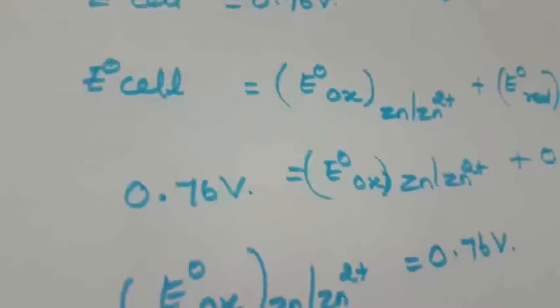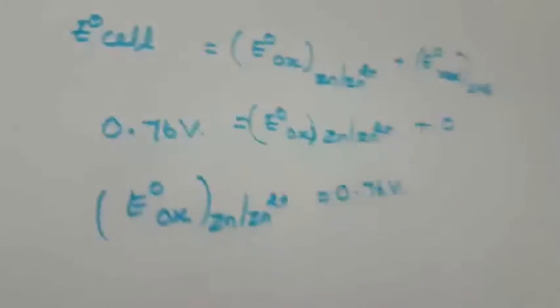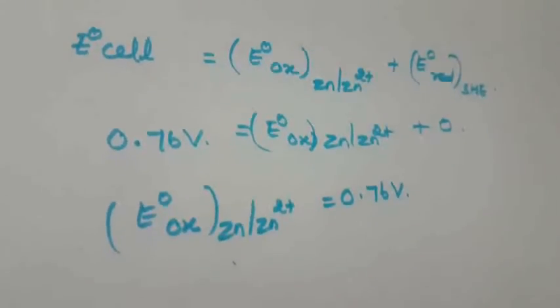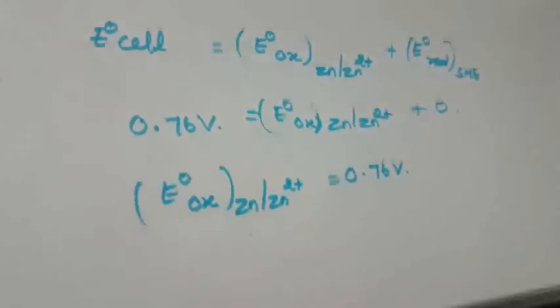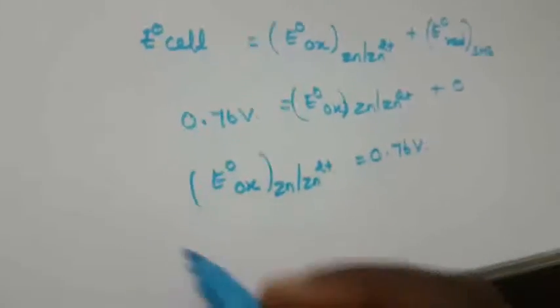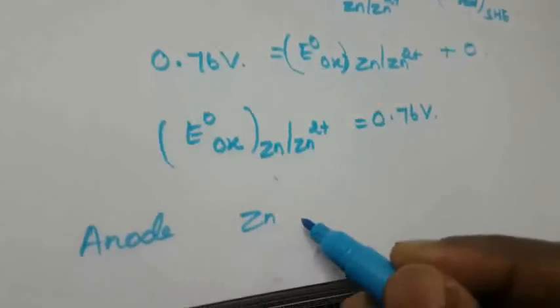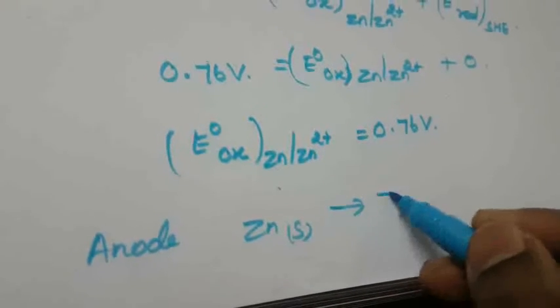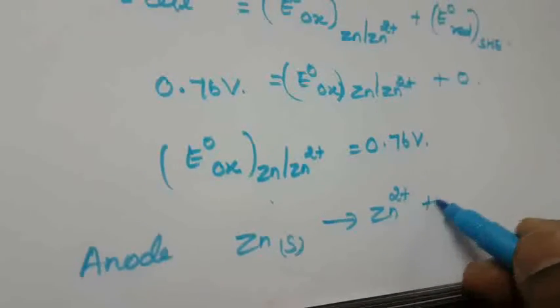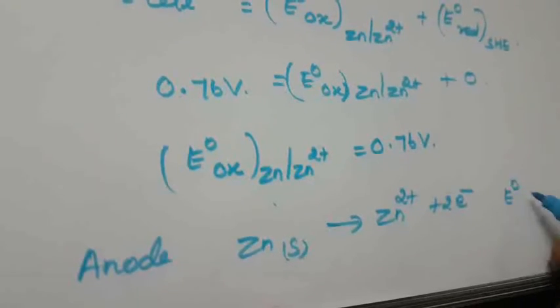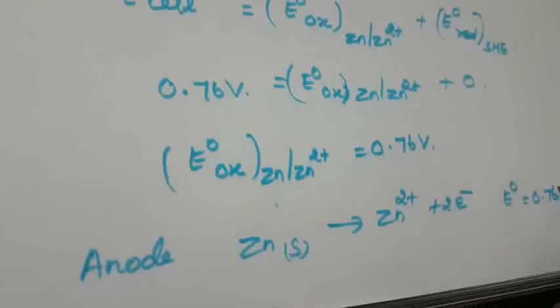Another one is using it at the anode. So now what is here? The anode is here, and the SHE is at the cathode. Now we have found this using that. Next, what are we going to do? At the anode, what is the equation at the anode? Zinc solid is converted into Zn 2 plus and 2 electrons. Okay, what is that? E0 value is equal to 0.76 volt.